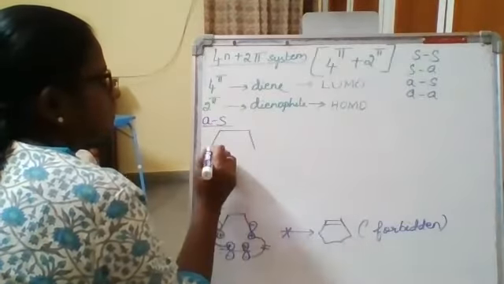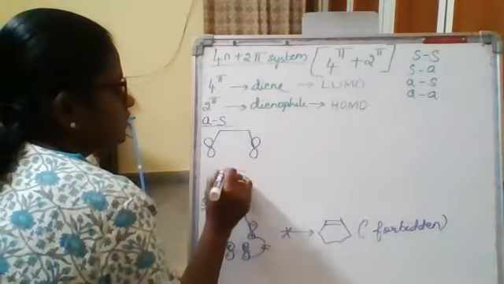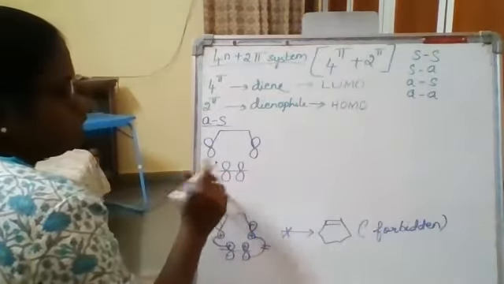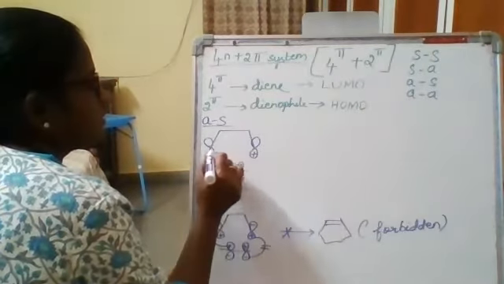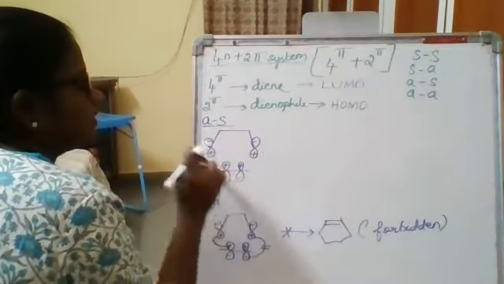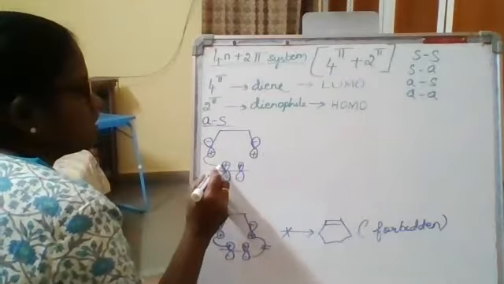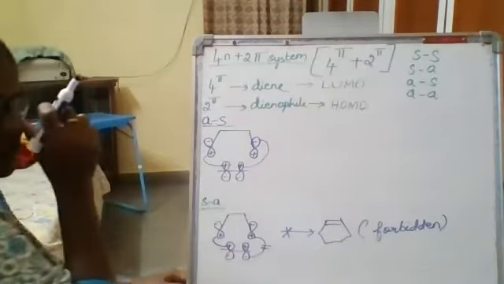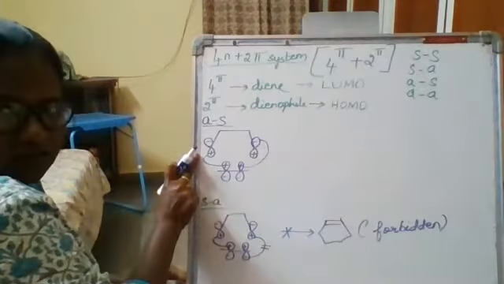Again, psi3 for the diene, and for the diene of 5, it is psi1 plus. Now, with respect to the first reacting partner, it is antarafacial addition. With respect to the second reacting partner, that means your diene of 5 is reacting in a suprafacial manner. Your diene is reacting in an antarafacial manner.